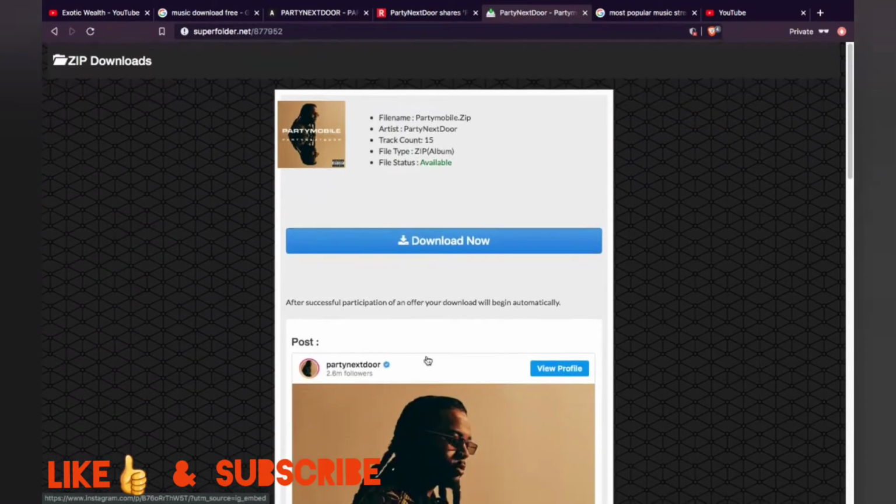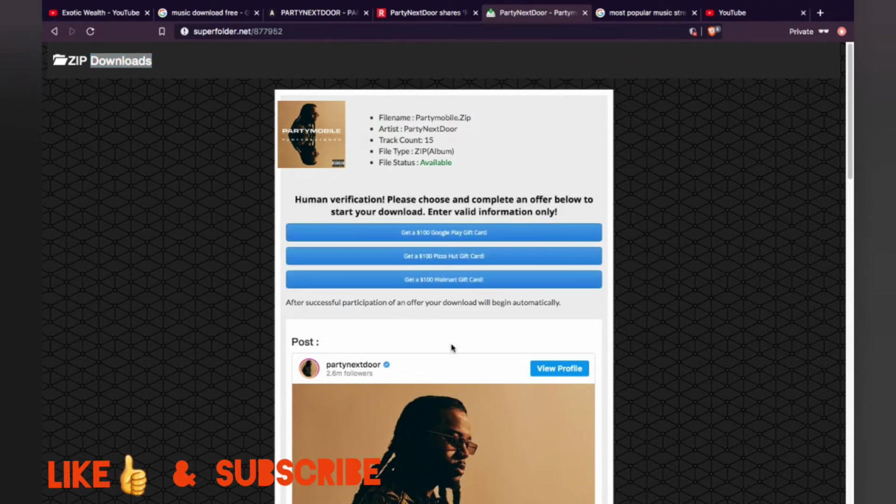Look at this. This is all CPAGRIP zip download. If you haven't seen this before, then you're not trying to make no money. So yeah, this is CPAGRIP zip download, as you see right there. Press this. Look at this. Three offers pop up, right? Three offers pop up. Now you know somebody's making money off of this.